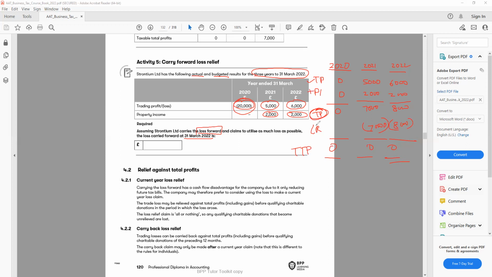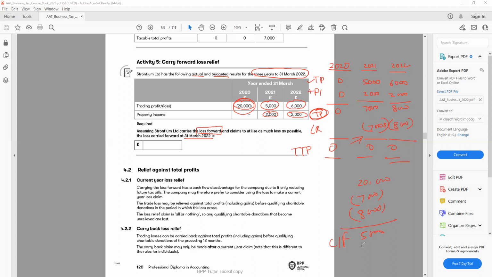All right, so how much will the loss carried forward be? From 20,000, 7,000 we minus from 2021, and 8,000 we minus from 2022. So still we have a loss of 5,000.